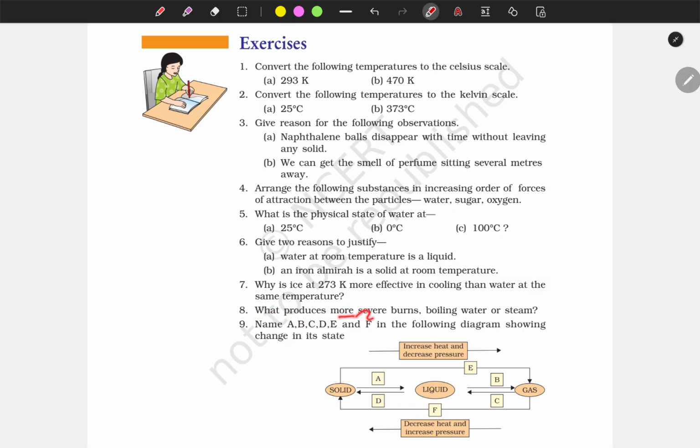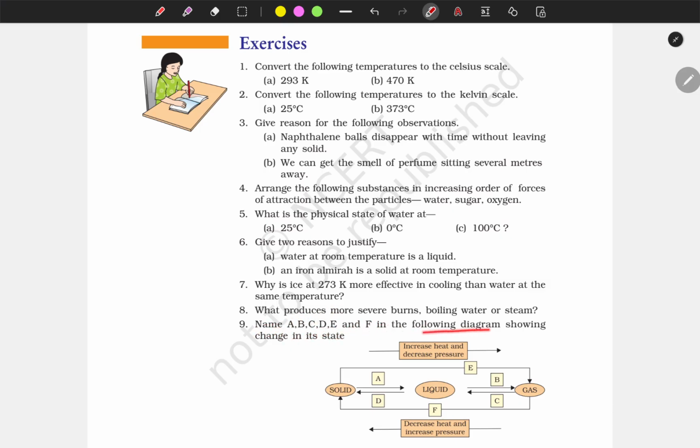What produces more severe burns, boiling water or hot steam? I think the answer is hot steam, but I don't know the exact reason for that.